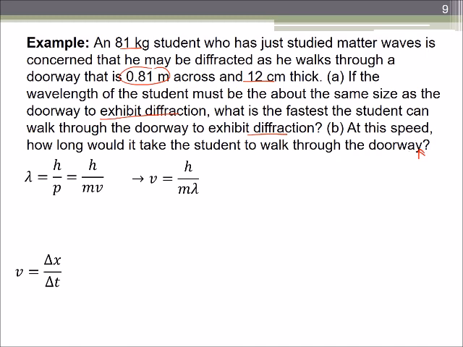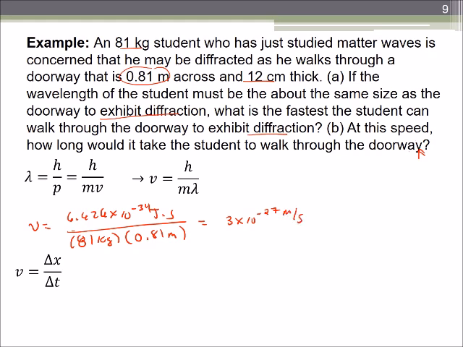So we solve this equation for v equal to Planck's constant, 6.626 times 10 to the negative 34th joule seconds, divided by our mass of 81 kilograms and the size of the door, 0.81 meters, which gives us a speed of 3 times 10 to the negative 27th meters per second. Oh, that's slow, but can somebody move that slow? Do we have any issues? Because some of us can be pretty slow, especially if we're motivated enough to be slow.